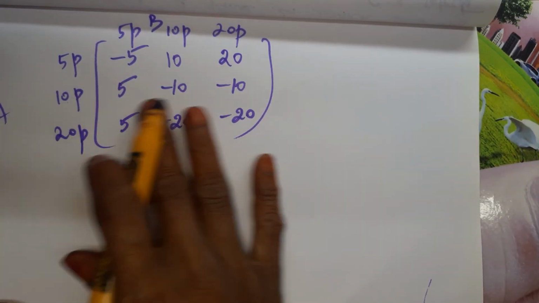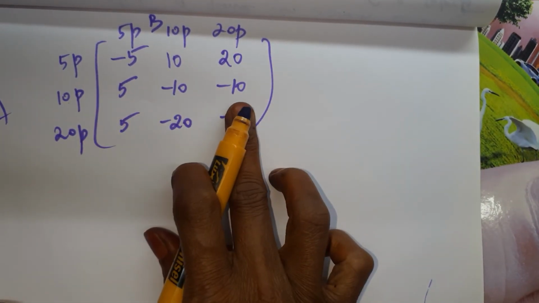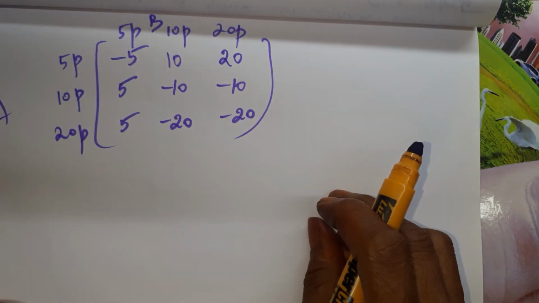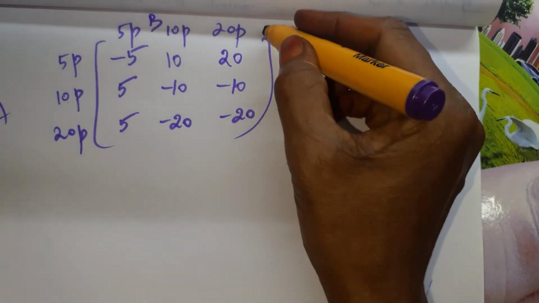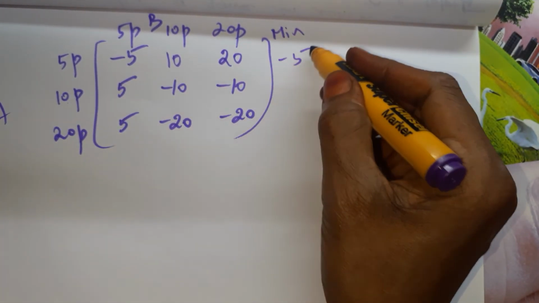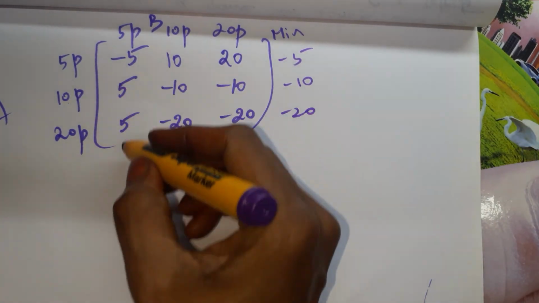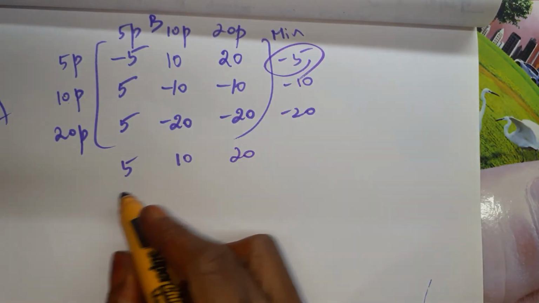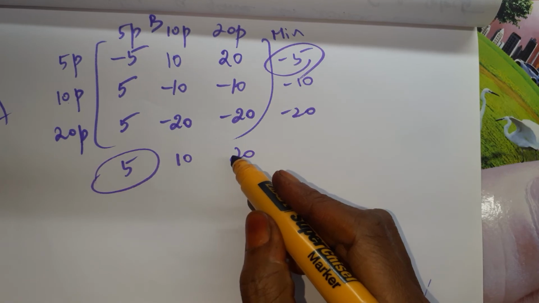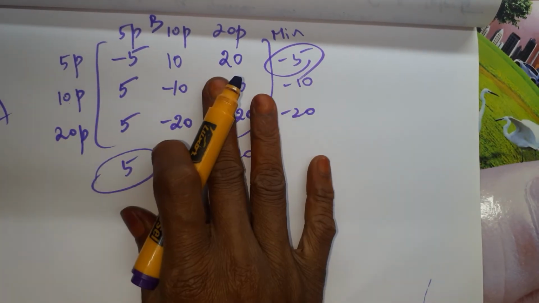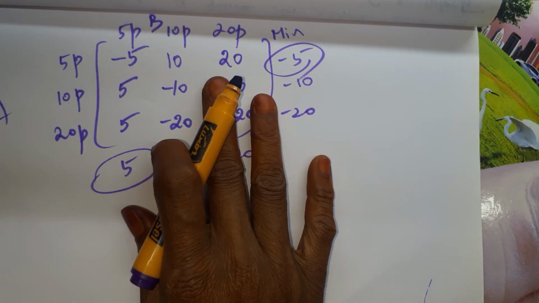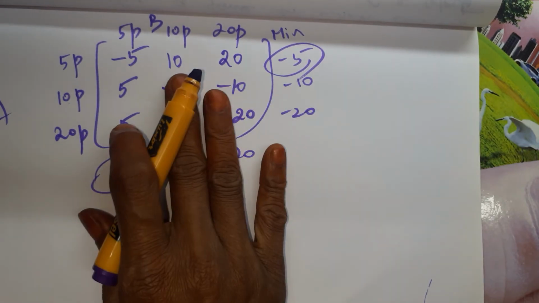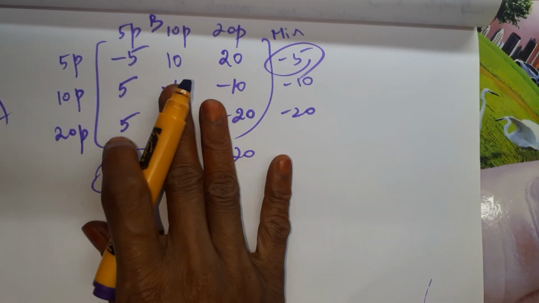For every matrix, before you go into the method, you have to check whether the given matrix is having a saddle point or not. Apply the Maximin Minimax principle. If there is one, we could give the answer right there. Right? But here if you apply it, we take the minimum. Minimum means minus 5, minus 10 and minus 20. Maximum means 5 and 10 and maximum is 20. Minimum la maximum minus 5, maximum la minimum 5, not equal. So the game is without saddle point. If there are 2 rows and 2 columns, we can apply method 1 or method 2. But the number of rows and columns are greater than 2. So we have to apply dominance property. That is the only method we have for this.